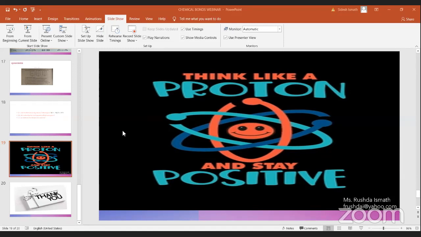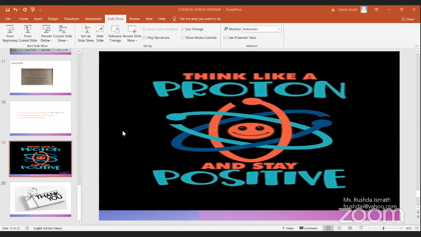What are intermolecular bonds? Intermolecular bonds means the bonds between the molecules. Now when you take a water molecule, water is combined with so many H2O molecules. One H2O molecule is combining with another H2O molecule.